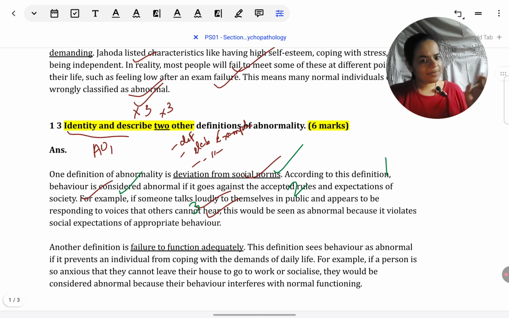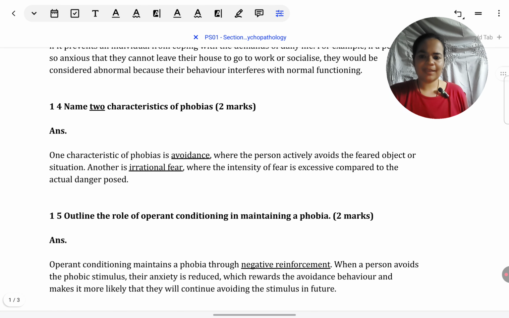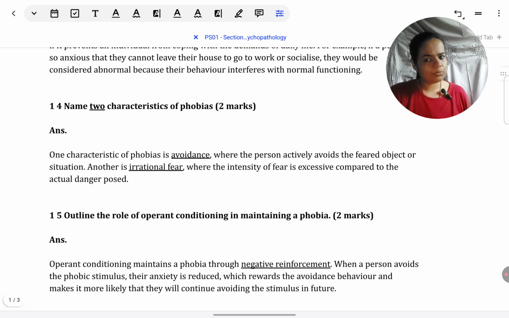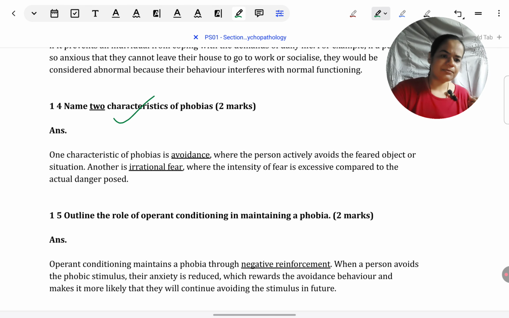Okay, these were simple AO1 questions. The next question they had asked was again a simple AO1 type. Name two characteristics of phobia. They have not specified here that they have to be emotional or cognitive or behavioral characteristics, means we are free to take any. Because the first question students ask me when we practice a question of this type, does it have to be emotional? Does it have to be behavioral? If they haven't specified any, you're free to take any. You can mix up two or you can take both from the same category.